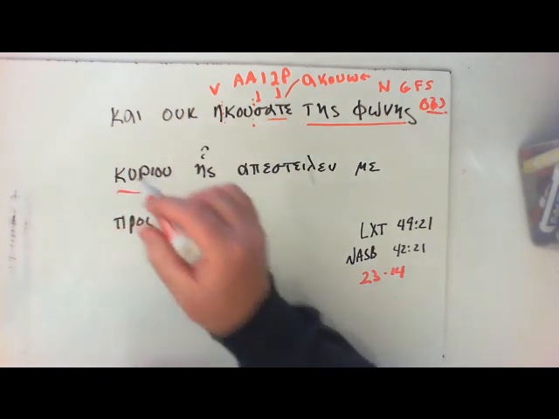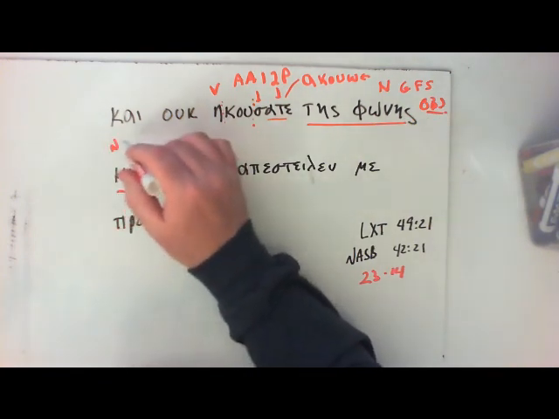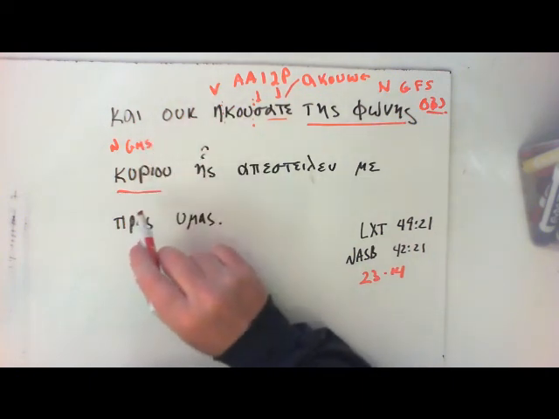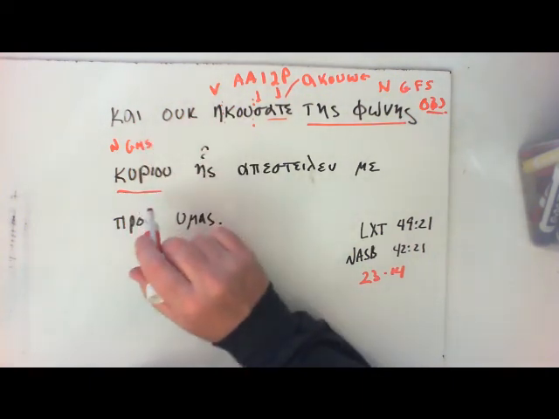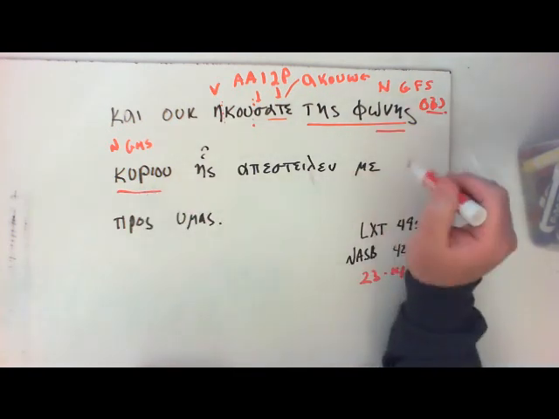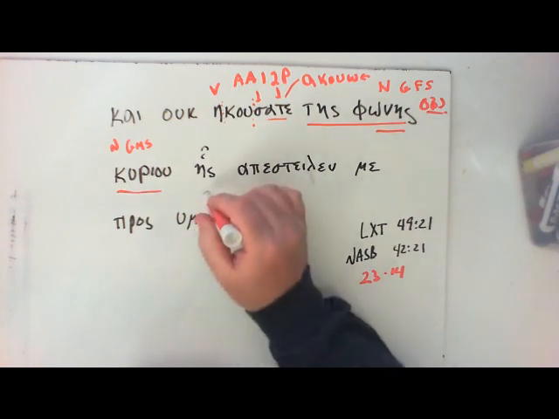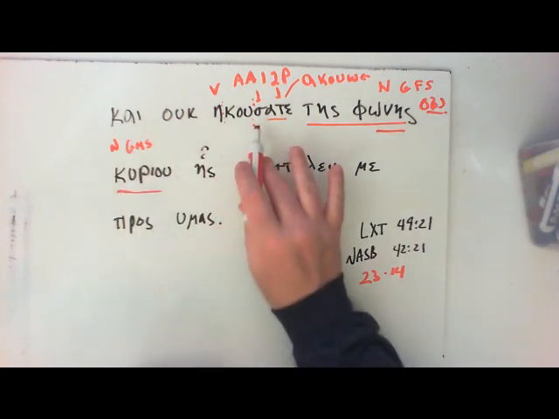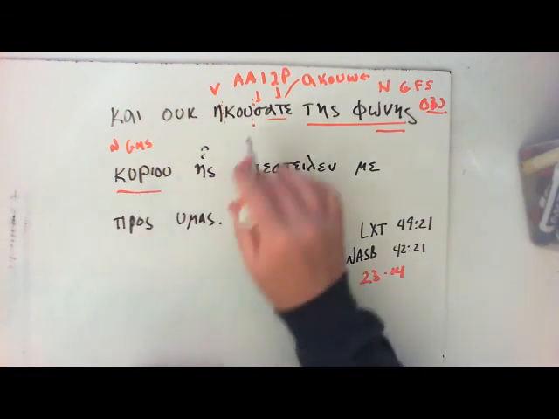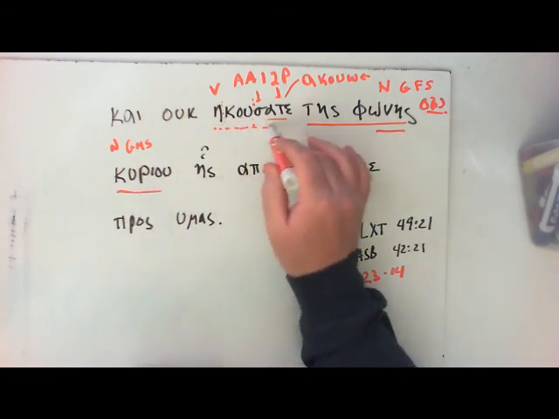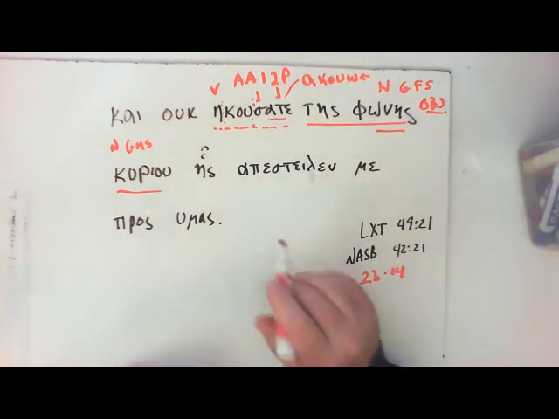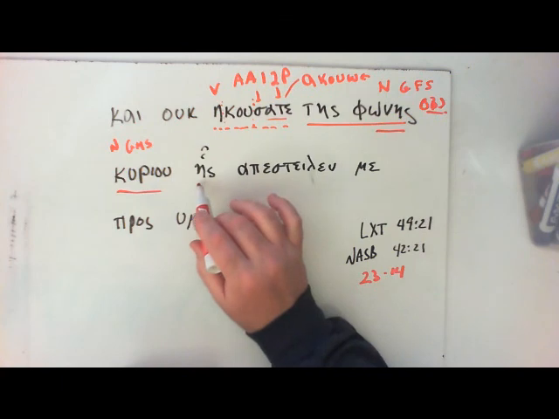Kuriou, also genitive, so it's a noun, genitive, masculine, singular, from kurios, which means Lord, functioning as, it's actually a possessive genitive that tells me whose voice. Okay? And you heard not the voice of the Lord. Akuo, if you look at some translations, akuo will often be translated obey. That's part of the range of meaning there. That's a good possibility.